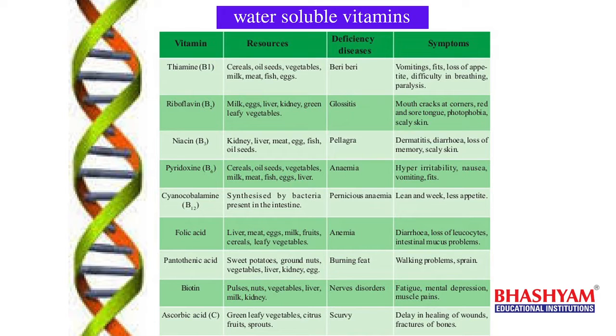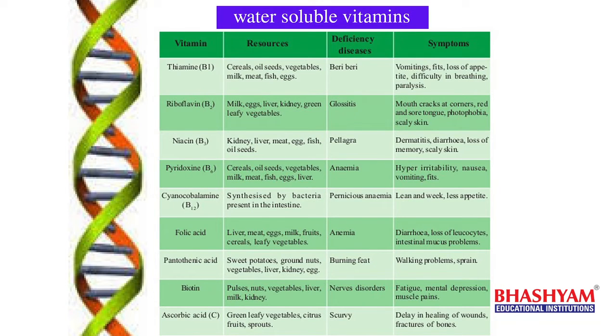First one, B complex. If you observe the B complex vitamins, first one, thiamine. Thiamine is the chemical name for B1 and its deficiency disease is beriberi, and the symptoms of beriberi are vomiting, fits, loss of appetite.